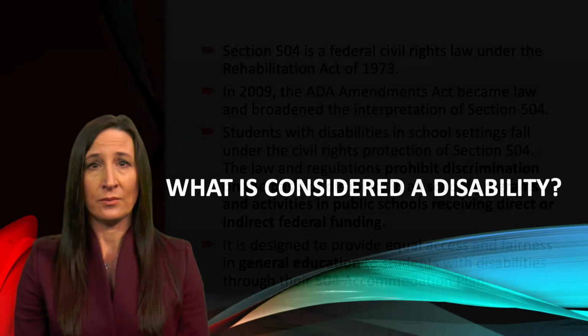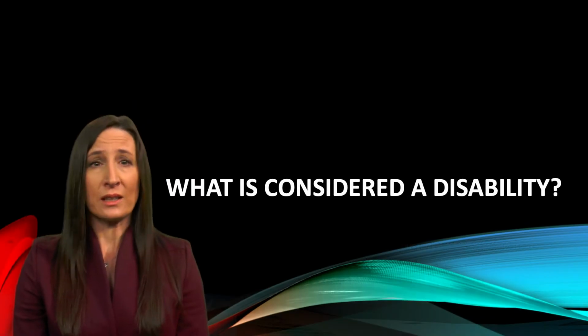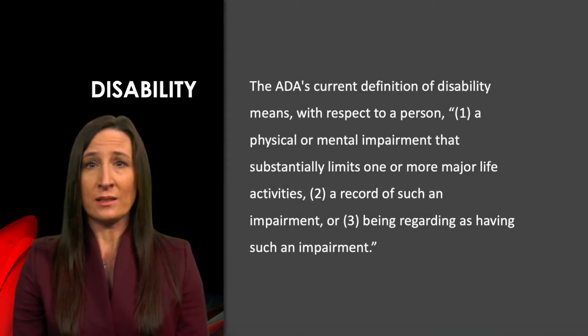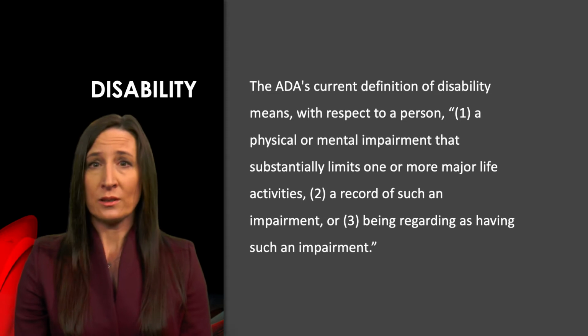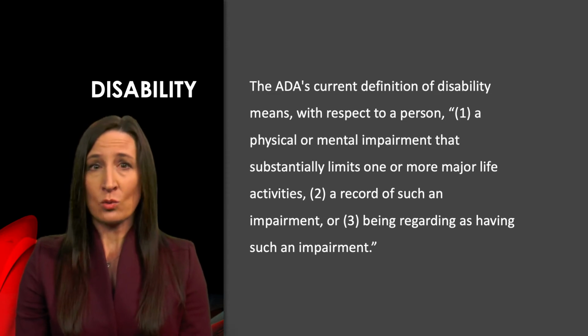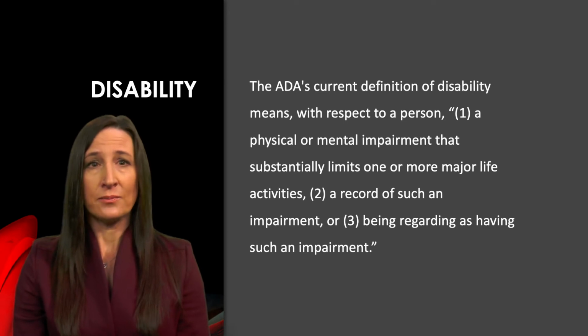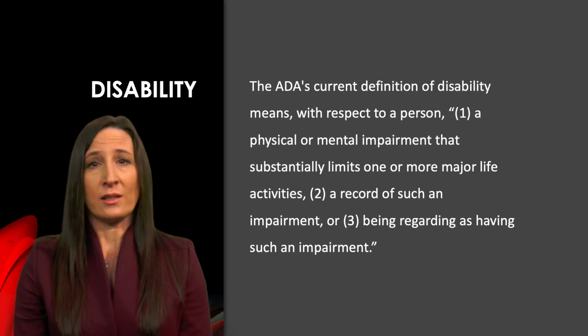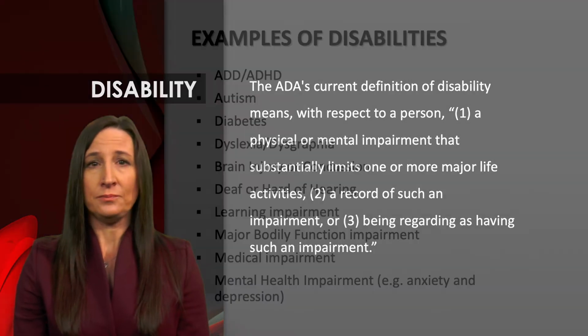What is considered a disability? The ADA's current definition of disability means, with respect to a person, a physical or mental impairment that substantially limits one or more major life activities, a record of such an impairment, or being regarded as having such an impairment.